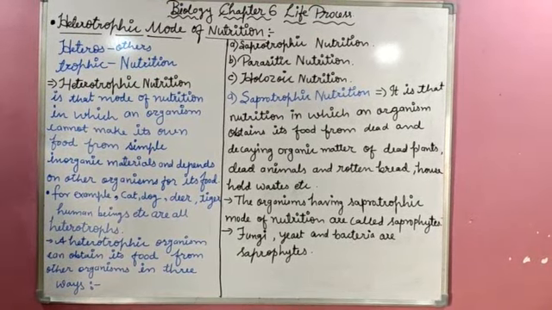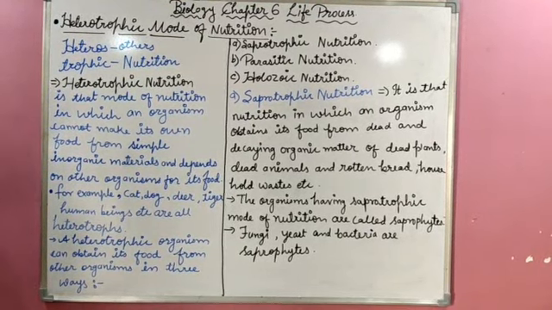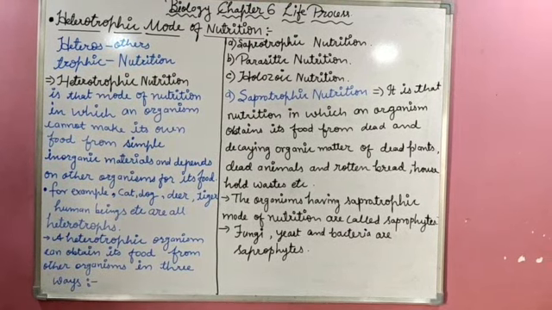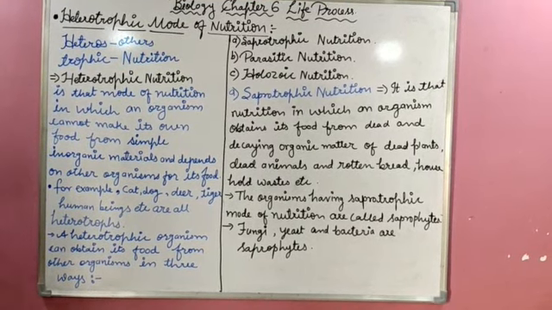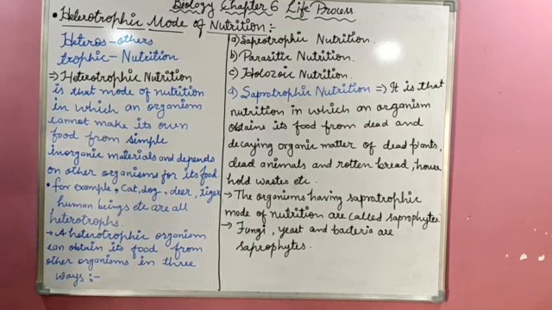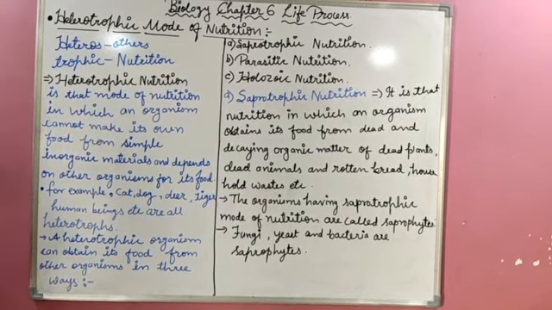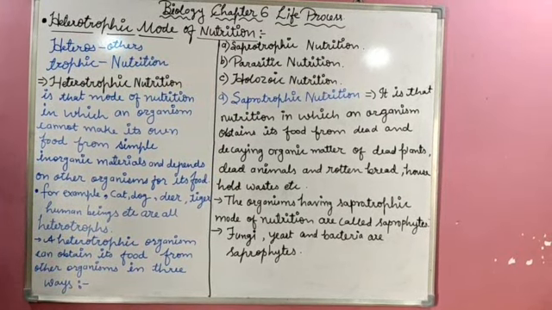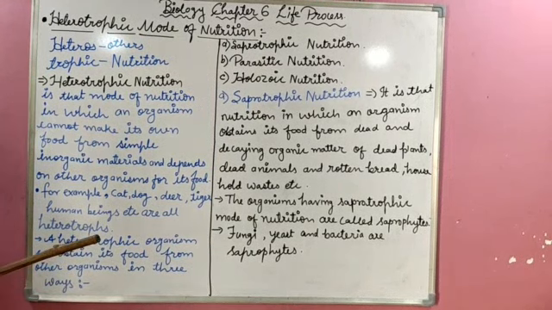About the heterotrophic mode of nutrition. Let's see what a hetero is. As you know, the autotrophic mode of nutrition is that kind of nutrition in which the organisms are capable of making their own food by themselves.